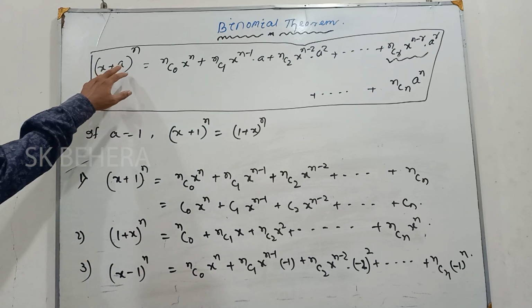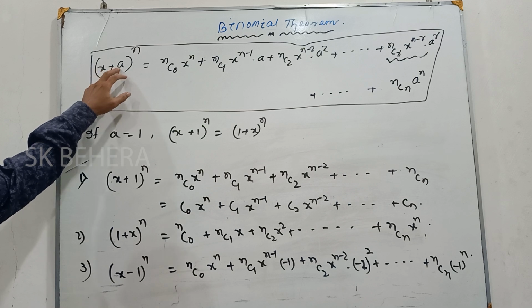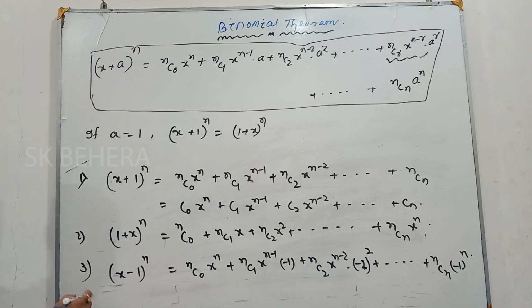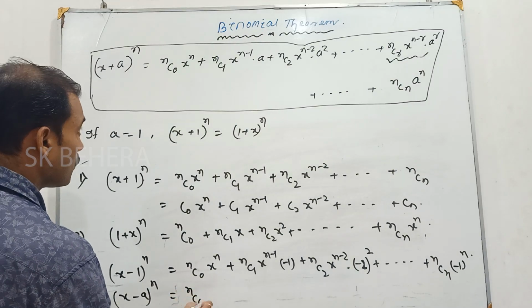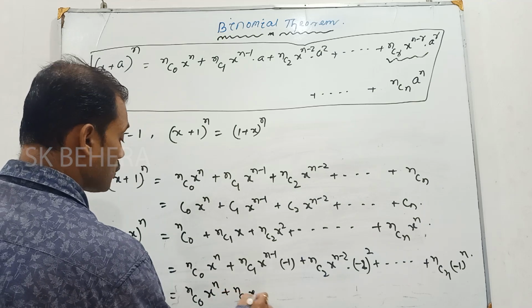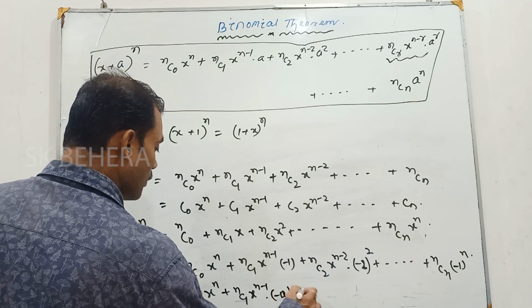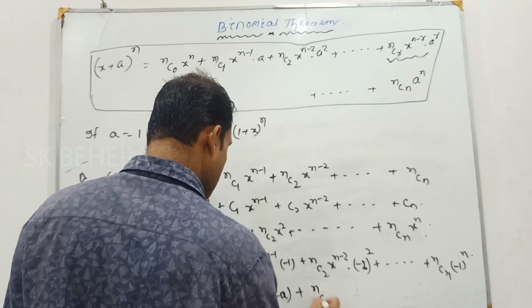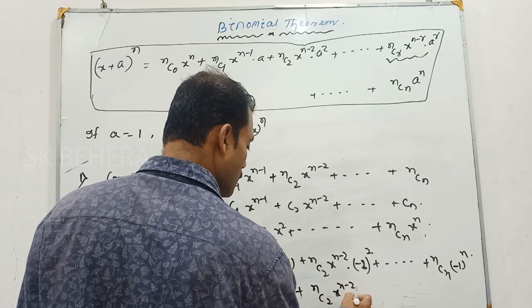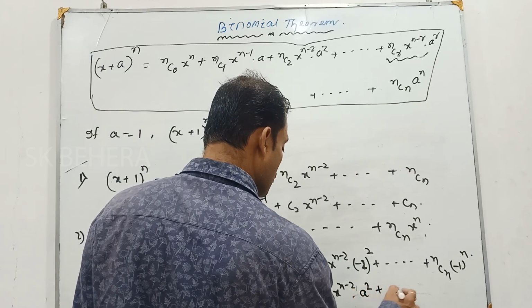So if I write minus a instead of a, then fourth thing: x minus a whole to the power n will be nC0 x to the power n plus nC1 x to the power n minus 1 into minus a plus nC2 x to the power n minus 2 into minus a square, that is equal to a square, plus dot dot dot.